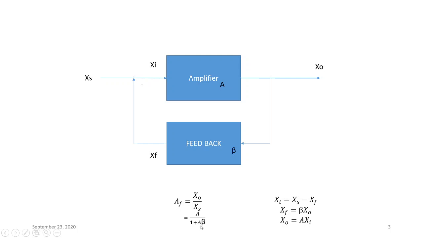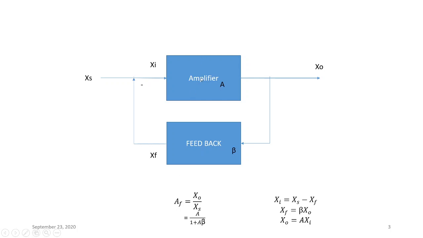That's why we can neglect 1 as compared to A beta, and the approximate equation for AF will be 1 divided by beta. This indicates that the gain of the negative feedback amplifier will be given by 1 divided by the feedback factor of the feedback circuit.